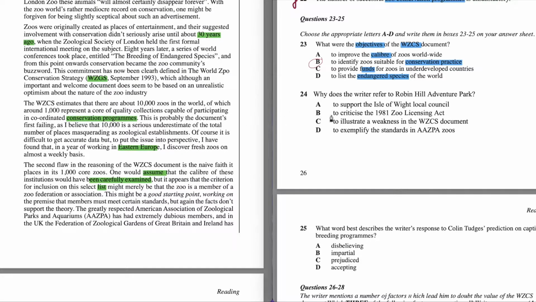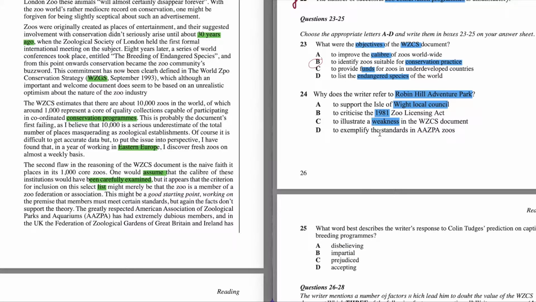So we'll go further. Why does the writer refer to Robin Hill Adventure Park? Our keyword is going to be Robin Hill Adventure Park. A, to support the Isle of Wight local council. So Isle of Wight local council is the keyword. B, to criticize the 1981 Zoo Licensing Act. So 81. C, to illustrate a weakness in the WZCS document, about weakness.